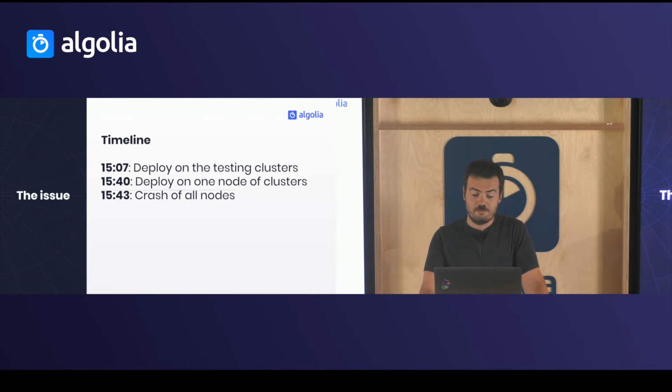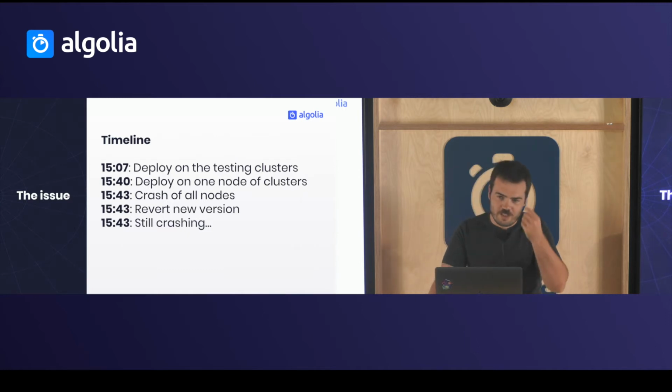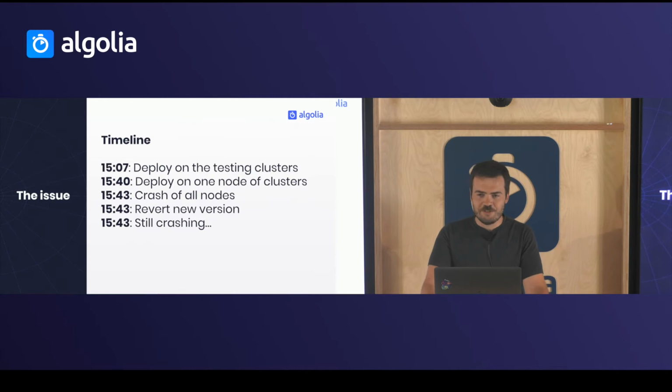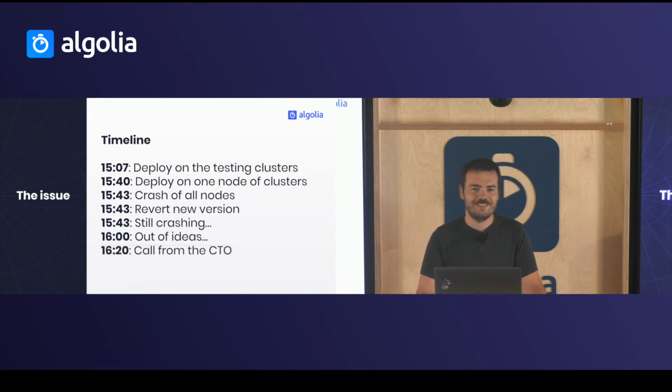So then I did what the script was supposed to do. I reverted, but then it was still crashing. So that's where you start to sweat a bit. So then you try to quickly fix the issue. You try 1 solution, 2 solutions, the 3rd one. Then you are out of ideas. And then the last part, a call from your CTO. Then the pressure starts to be pretty high.